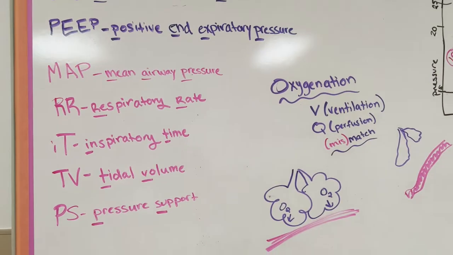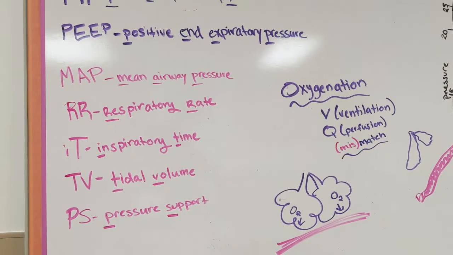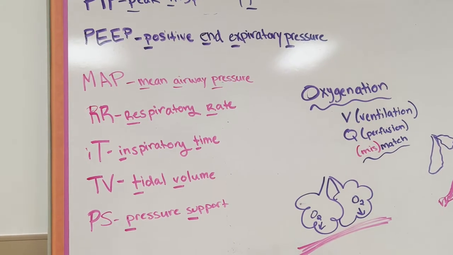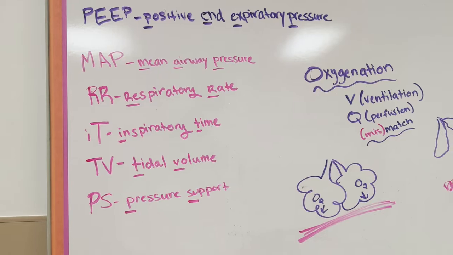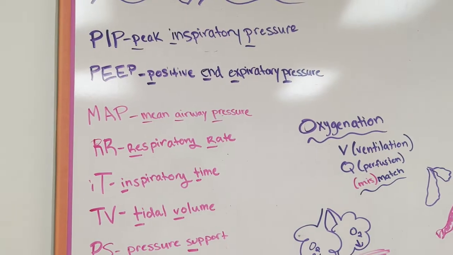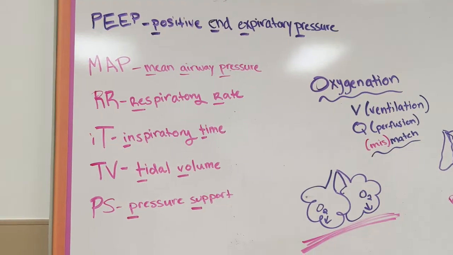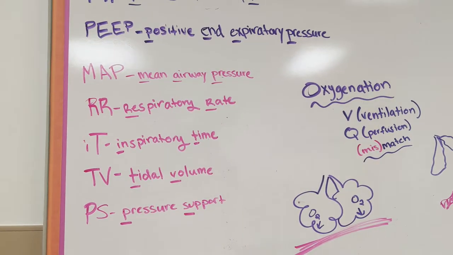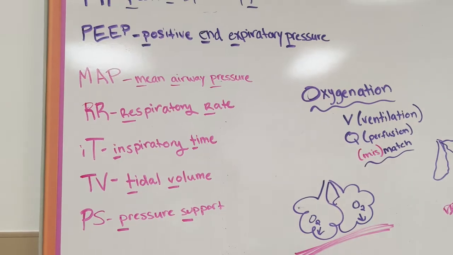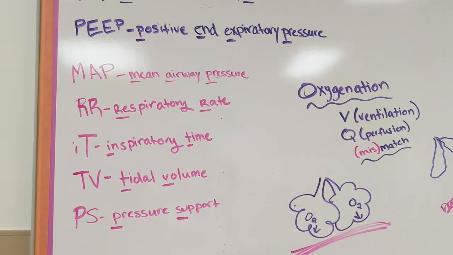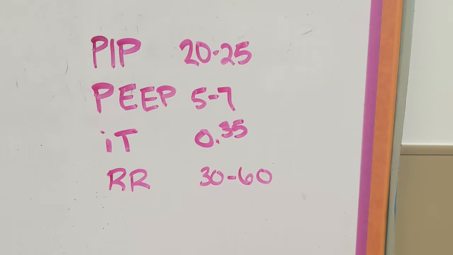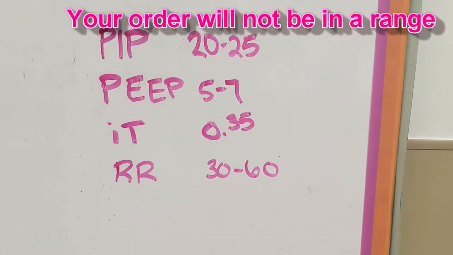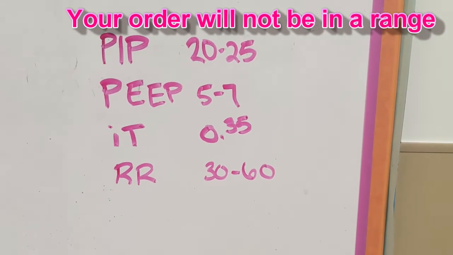Our MAP is our mean airway pressure, and that's just the average amount of pressure in the lungs throughout the PIP-PEEP cycles. Our I time is the amount of time that we spend in PIP. And we can talk about pressure support in a little bit, but we'll start with respiratory rate, which we also need to enter into our ventilator, and that's going to be 30 to 60. So you might see some values like this written in your order, where our PIP is 20 to 25, our PEEP is 5 to 7, our I time is 0.35.